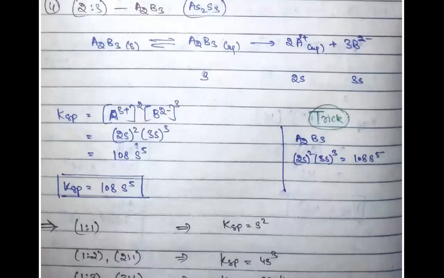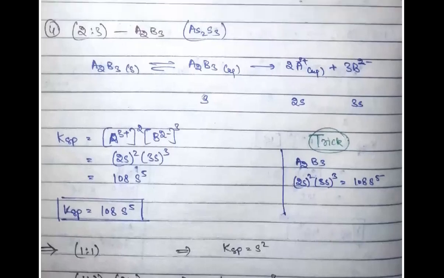And this is the last case that I have taken. Although it is again in the same way, you may just try it later by yourself as well. If you have a salt like A2B3, in the solid form, when it dissociates, it forms A2B3 in aqueous form. Then it dissociates into its respective ions as 2A3 plus and 3B2 minus.